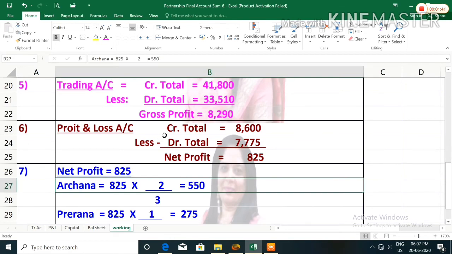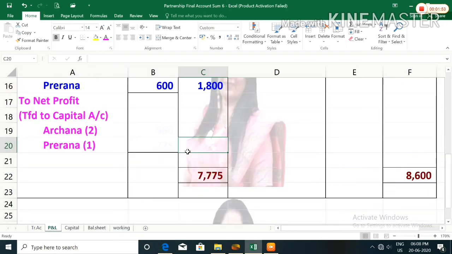In profit and loss account the credit total was 8,600. From that you have to deduct debit total, that is 7,775. The net profit is 825. So net profit you have to write 825 rupees. So both side you have to record same amount in the total column. This 825 rupees will be divided into Archana and Prerna in their profit sharing ratio. The profit sharing ratio is 2:1.